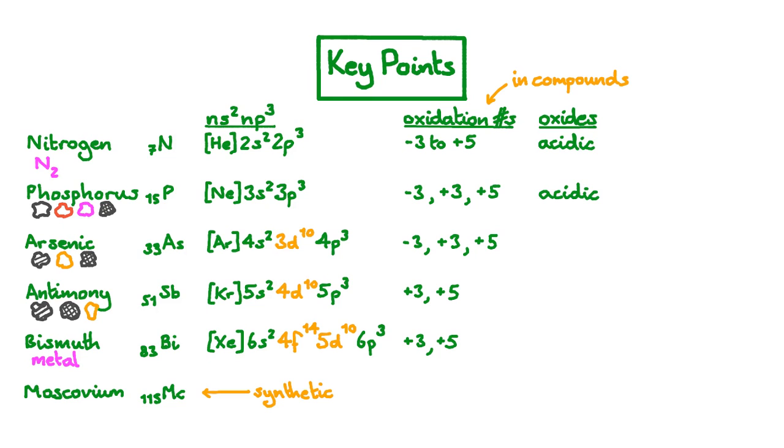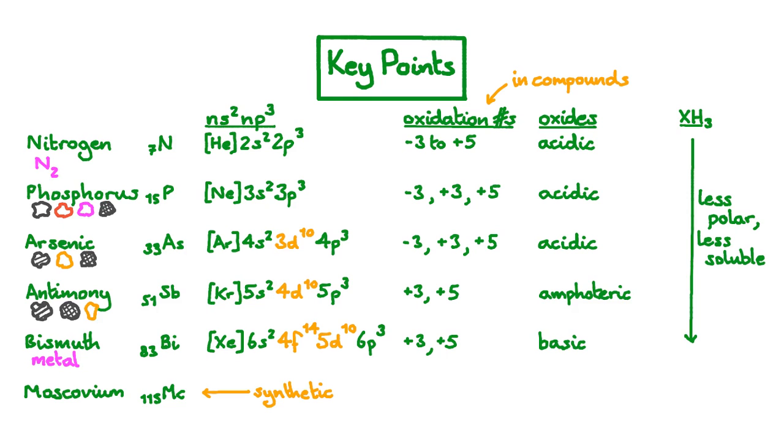The oxides of nitrogen and phosphorus are all acidic, and those of arsenic are more weakly acidic. The oxides of antimony are basic in some circumstances and acidic in others, so they're amphoteric, while oxides of bismuth are basic. And the compounds of group 15 elements with hydrogen of the form XH3 become less polar and less soluble as you go down the group.